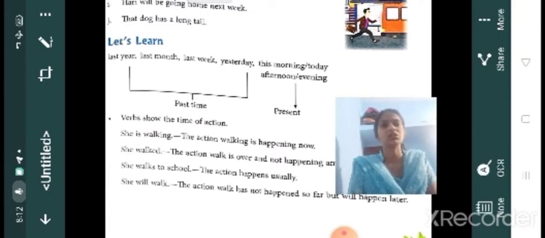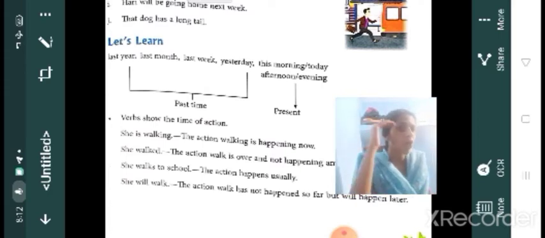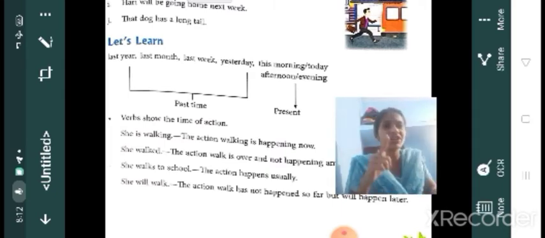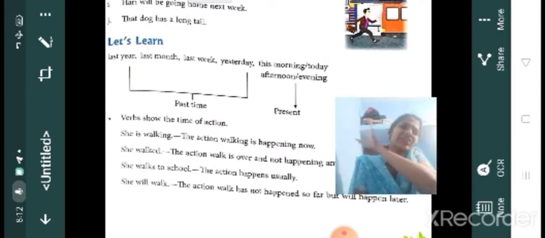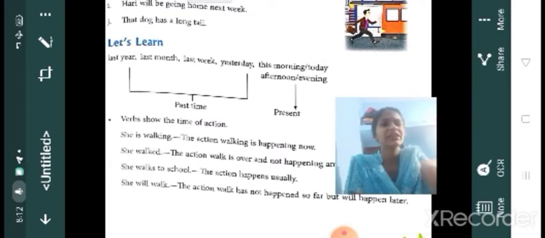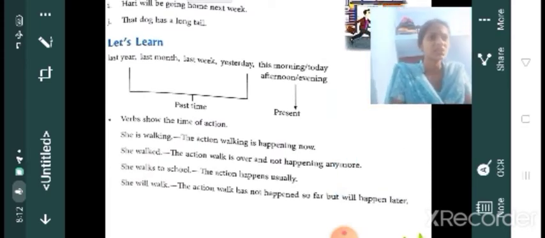She is walking. That means the action walking is happening now itself. Then she walked. That means the action walk is over. It's already happened. It's over, and it's not happening now.